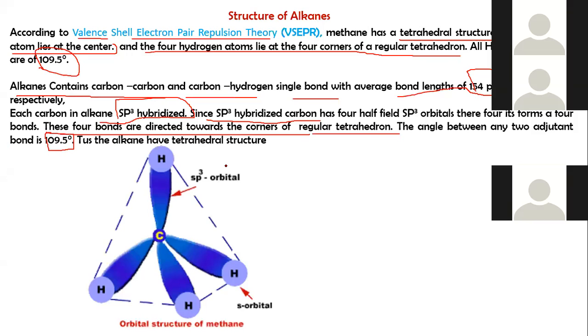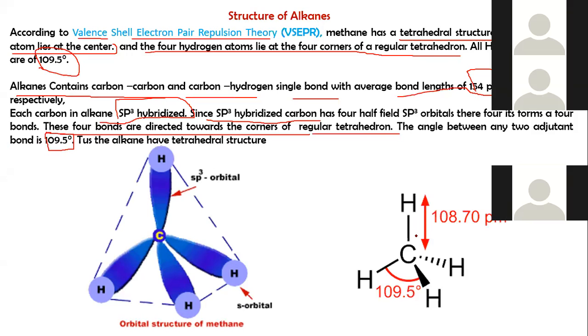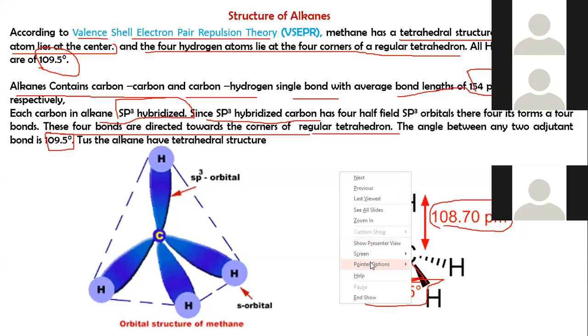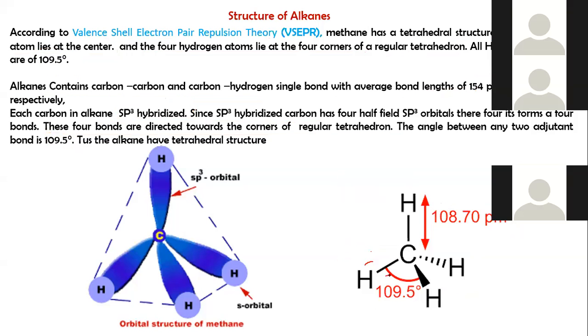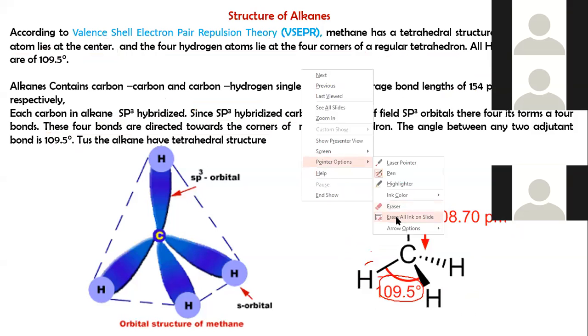So this is the sp3 hybridized orbital structure of methane. The bond length between carbon and hydrogen is 108, and the bond angle between hydrogen, carbon and hydrogen is called the tetrahedral angle. So it is 109.5. This is the normal tetrahedral angle in methane. So the normal tetrahedral angle is 109.5. This is for MCQ based questions.